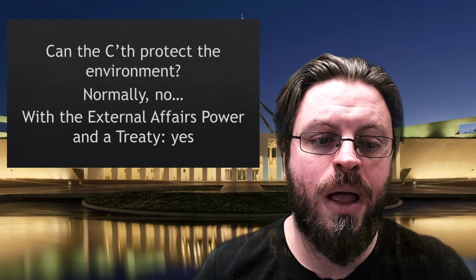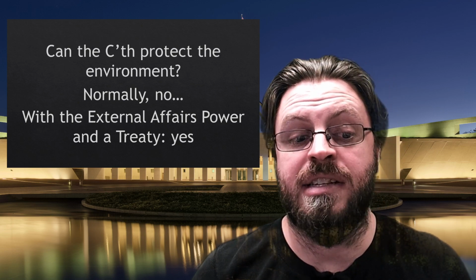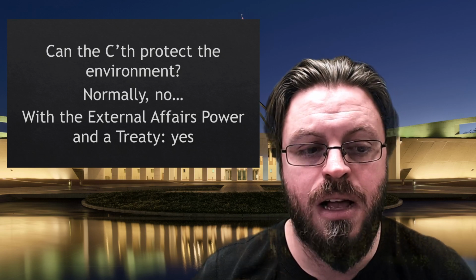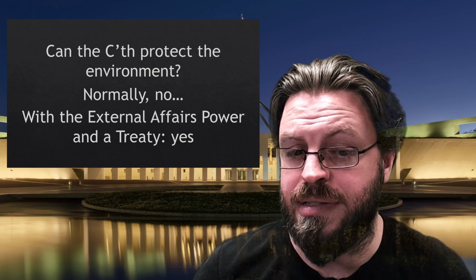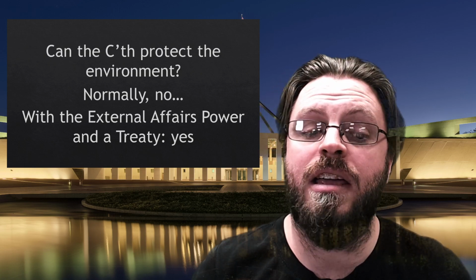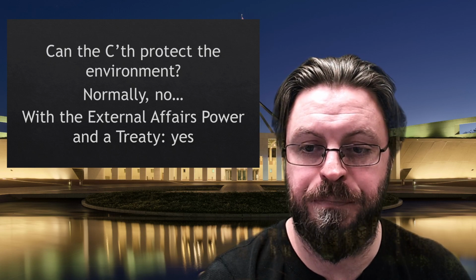There is no head of power for the Commonwealth to protect the environment. But if we entered into a treaty to protect the world's cultural and natural heritage, for example, then the Commonwealth would be able to enact, say, a World Heritage Properties Conservation Act, even though there is no other head of power to enact legislation to protect the environment.